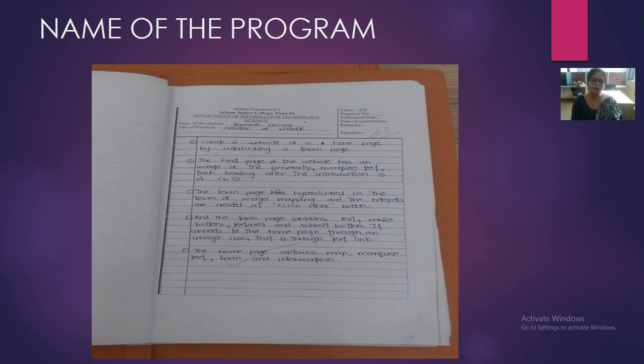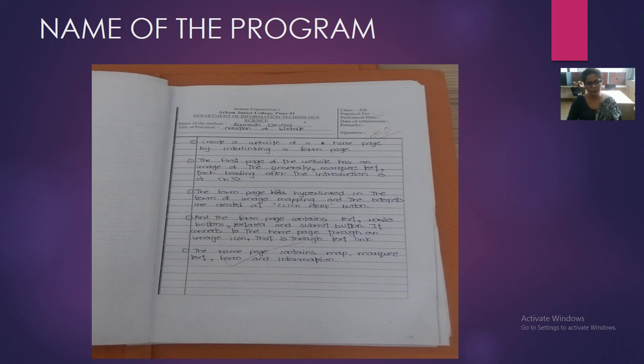You can write in 3-4 lines that this website is of a college, it contains information regarding the college, and it has a total of 3 pages. The first page has this, the second page has this, the third page has this, and so on. So you write the name of the program and the description of the program.